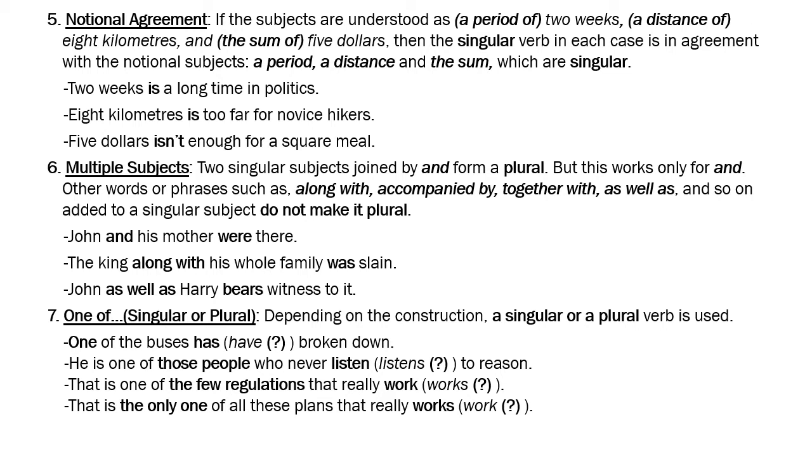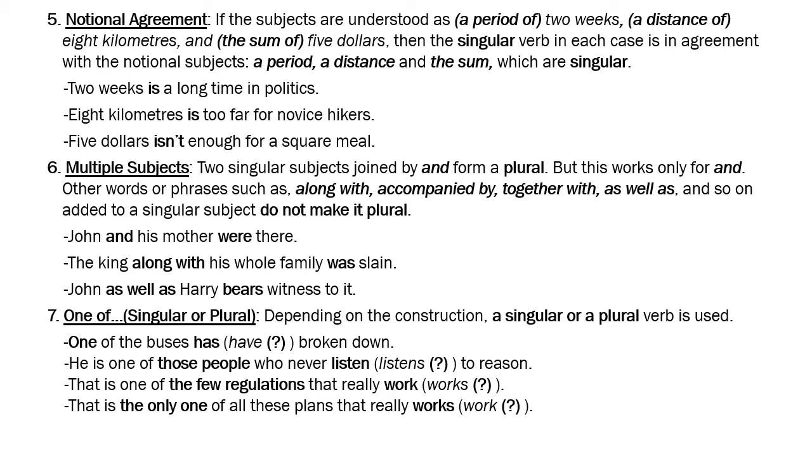So please remember, if there is no "and," and there are other things like along with, accompanied by, together with, as well as, they don't make the subject plural. Another tricky area is "one of." So let us see different constructions with "one of."